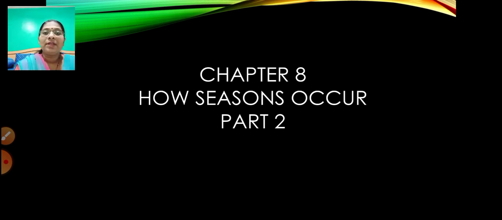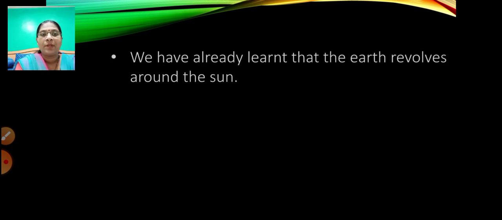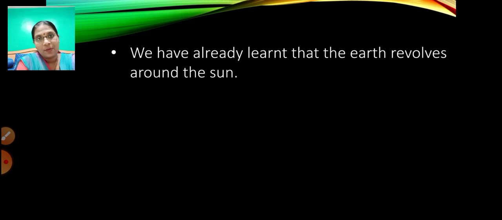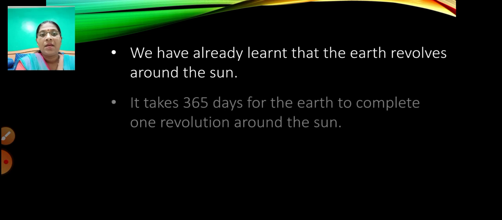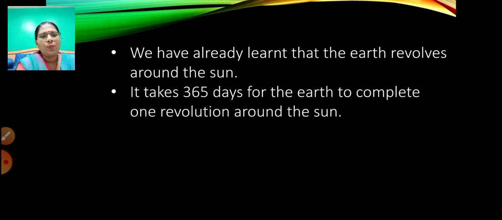What did we learn in our first part? We already learned that the earth revolves around the sun. The sun is the center of the solar system, and we have 8 planets revolving around the sun in their own orbits. It takes 365 days, that is 1 year, for the earth to complete one revolution around the sun.